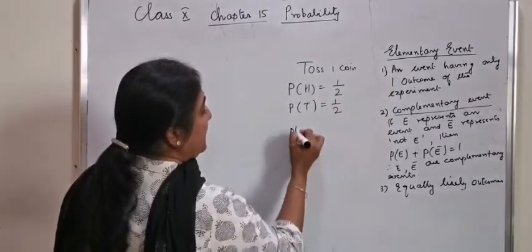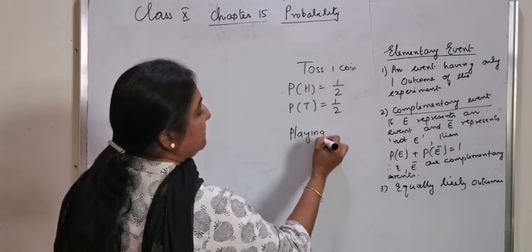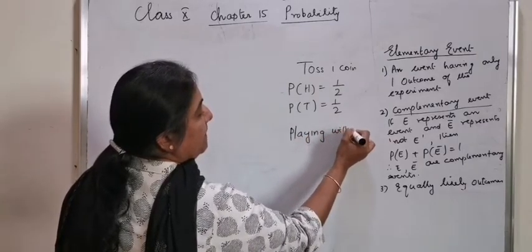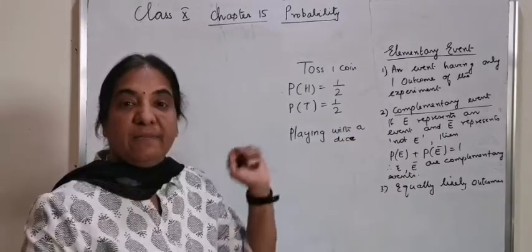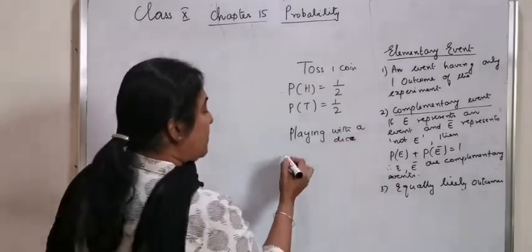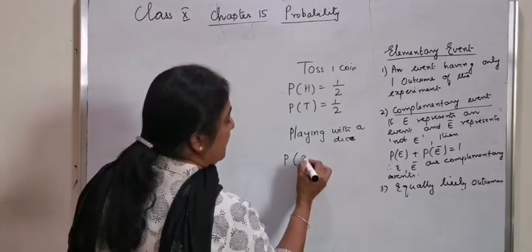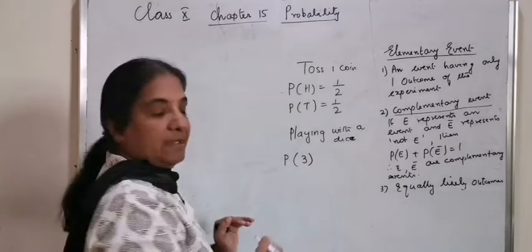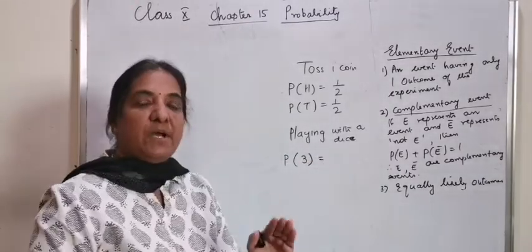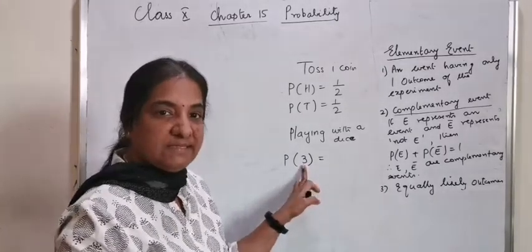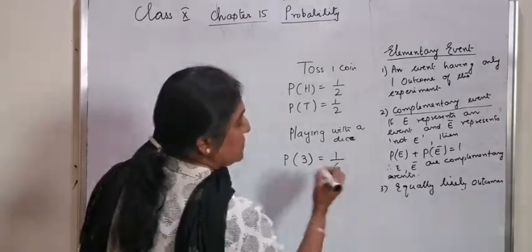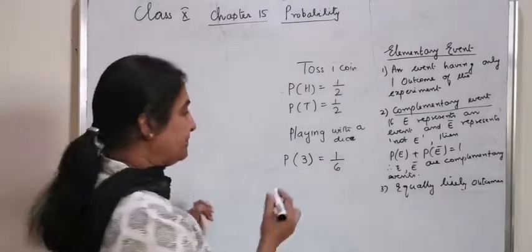Imagine you are playing with a dice. An example of an elementary event is the probability of getting the number 3, because in the sample space 1, 2, 3, 4, 5, 6, the number 3 occurs only once and the probability is 1 by 6.